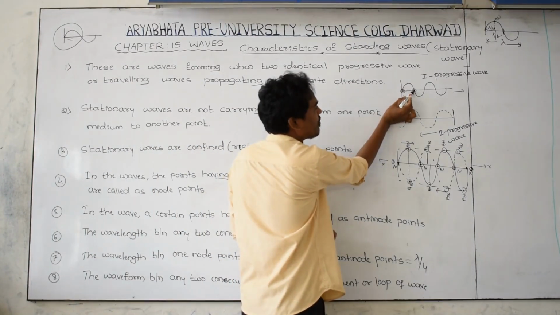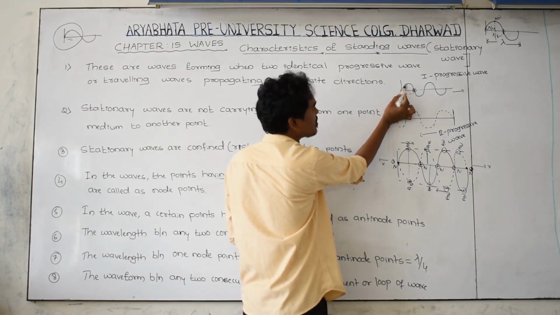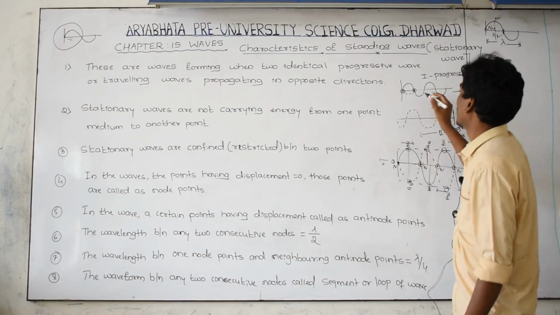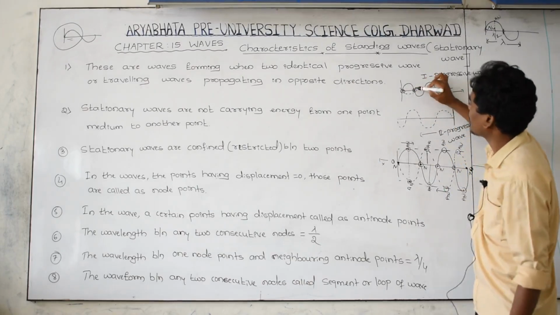The waveform between these two points, node points, is called a segment. This is called a segment. This is a node and this is a node.